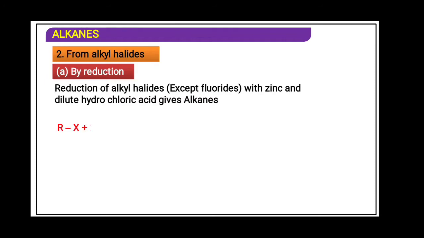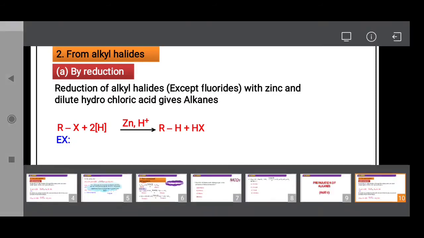See the general reaction. Over the arrow it is compulsory to write zinc, H plus, meaning HCl. In a smart way, H plus is written to symbolize HCl. What will happen? Halogen is exchanged by hydrogen. HBr or HCl is removed and 1 H is added to form alkane.